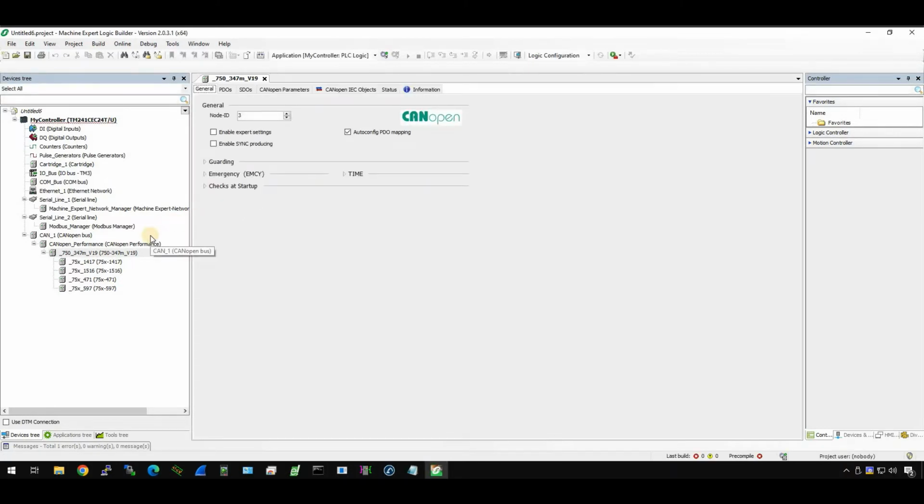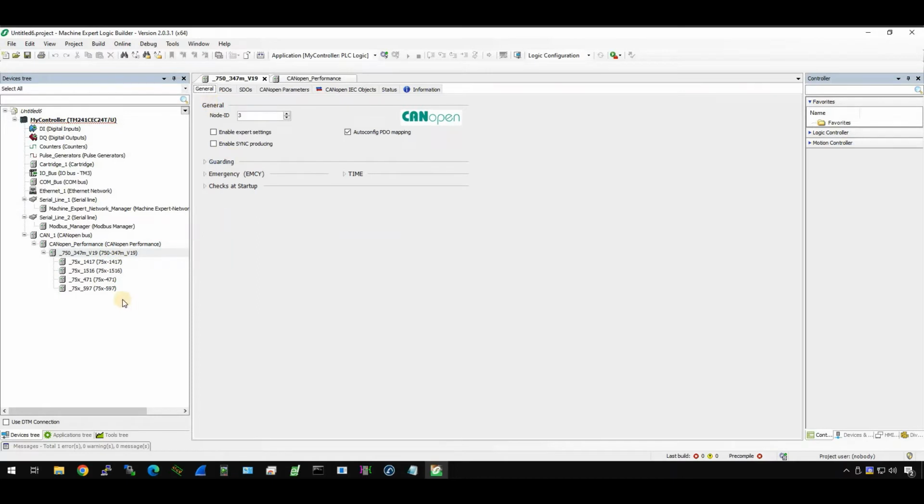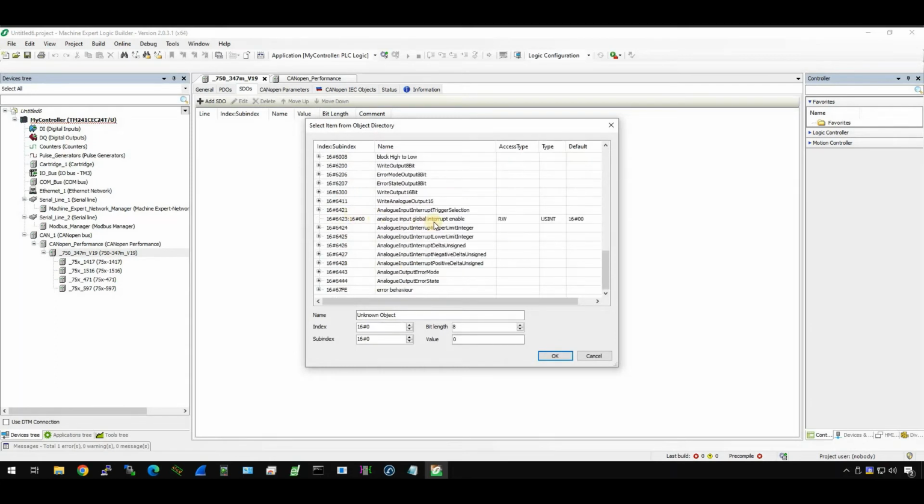And then we need to configure the SDOs, service data objects, of the CANOPEN coupler. Double click the 750347, your CANOPEN coupler, go to SDOs, and here is the button to add SDOs. You can scroll down and find an item called analog input global interrupt enable. If you read the manual, you know this is the item that prevents the coupler from memory overflow.